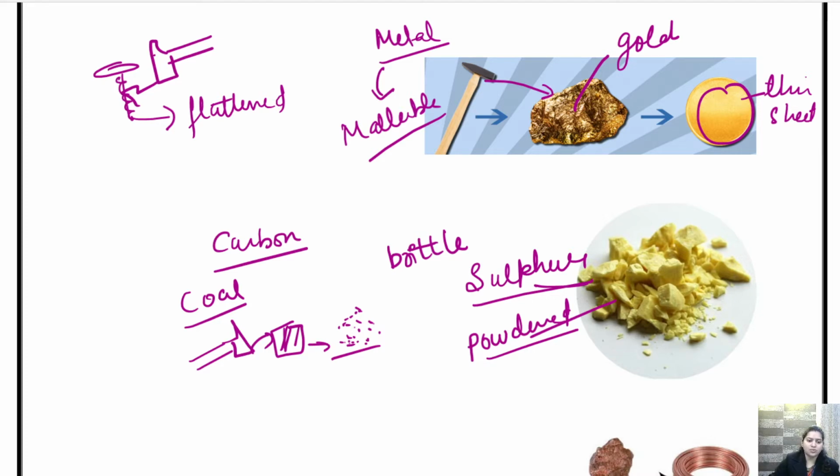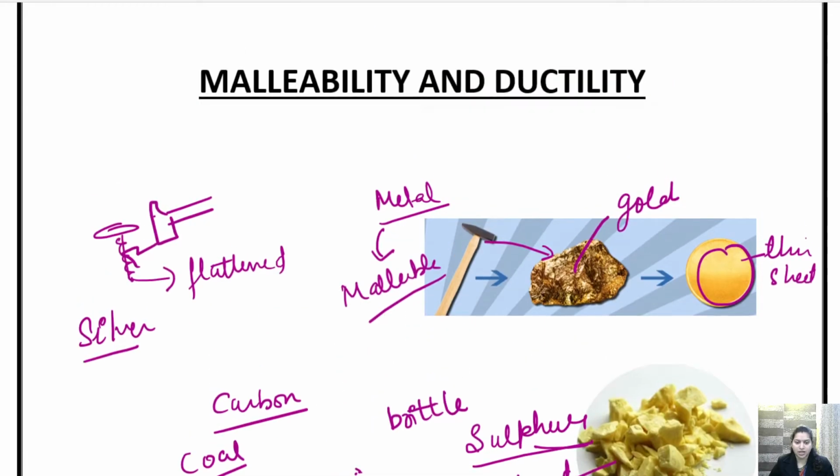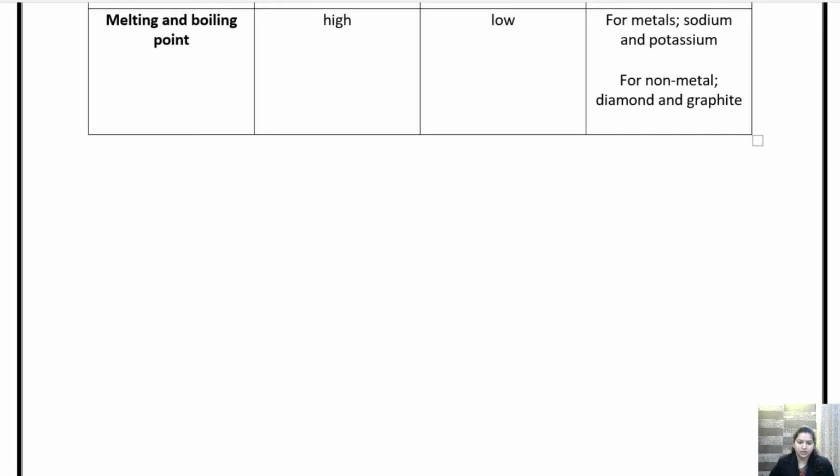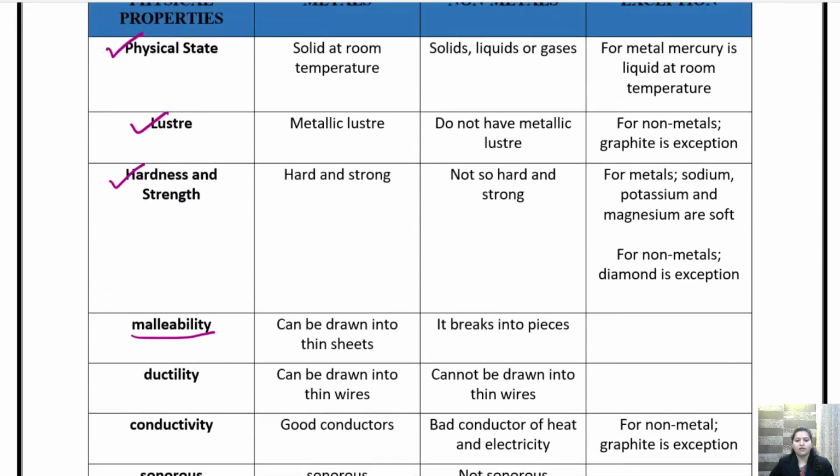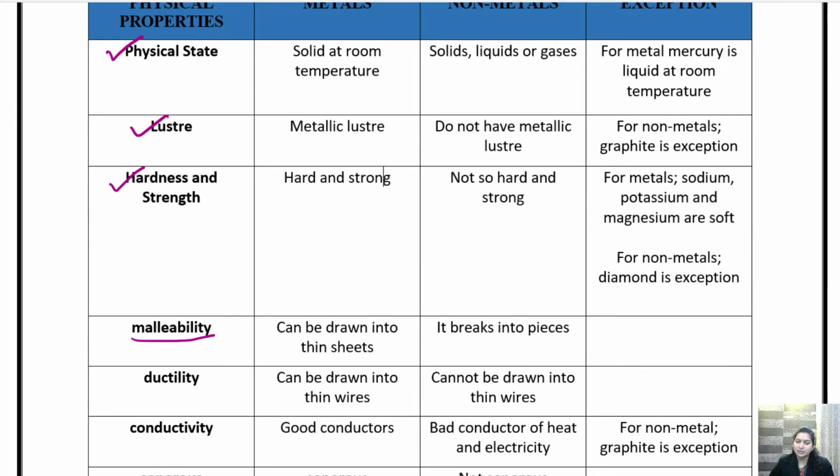Getting it? Same goes with silver. If we have a silver product, that silver will also be converted into a thin sheet. It will not get converted into a powdered state or small pieces or a brittle form. Okay, so this property of metal is called malleability. So metals are generally malleable in nature. They can be drawn into a thin sheet, but non-metals break into pieces and hence are brittle in nature.